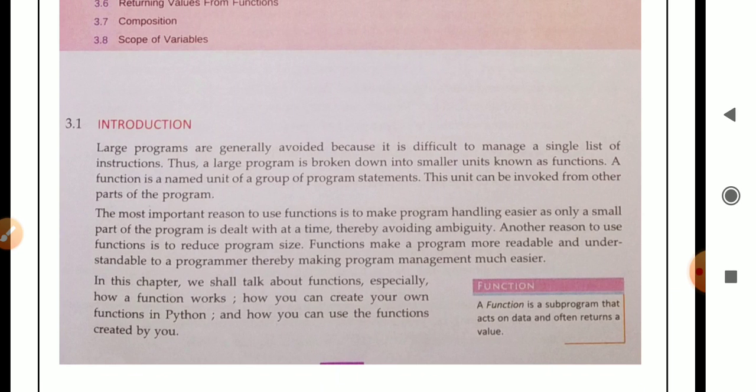Introduction. Large programs are generally avoided because it is difficult to manage a single list of instructions. Thus, a large program is broken down into smaller units known as functions. If the program is large, then it becomes difficult to manage. That is why large programs are avoided. So the large program is divided into smaller units known as functions.